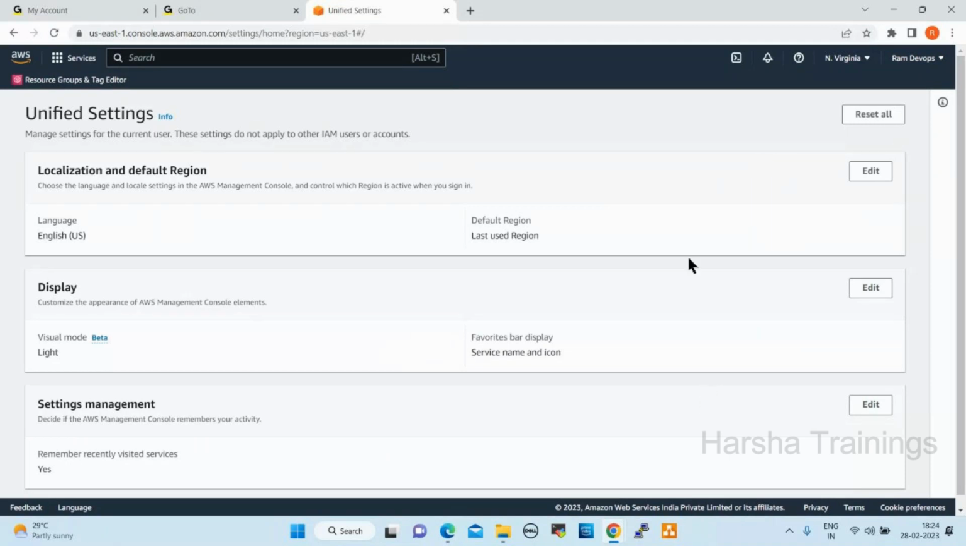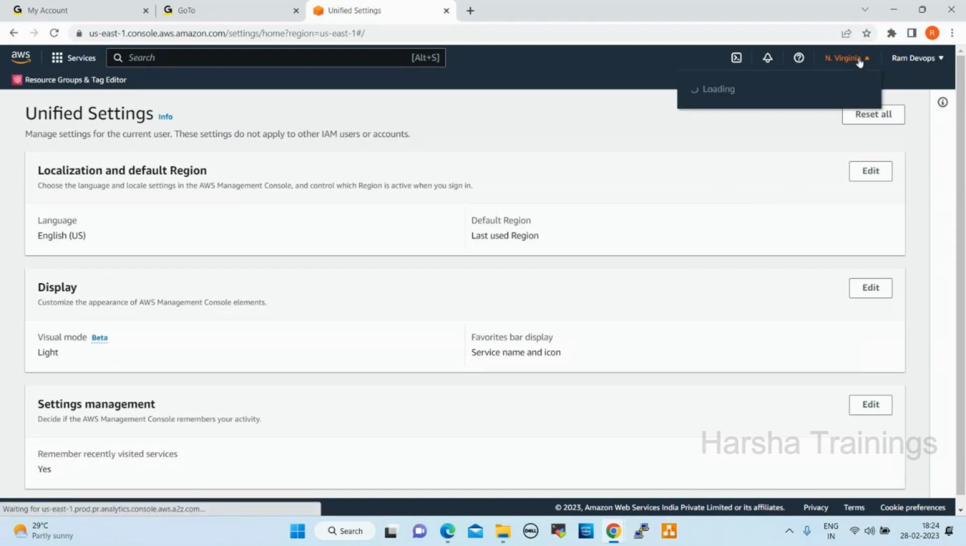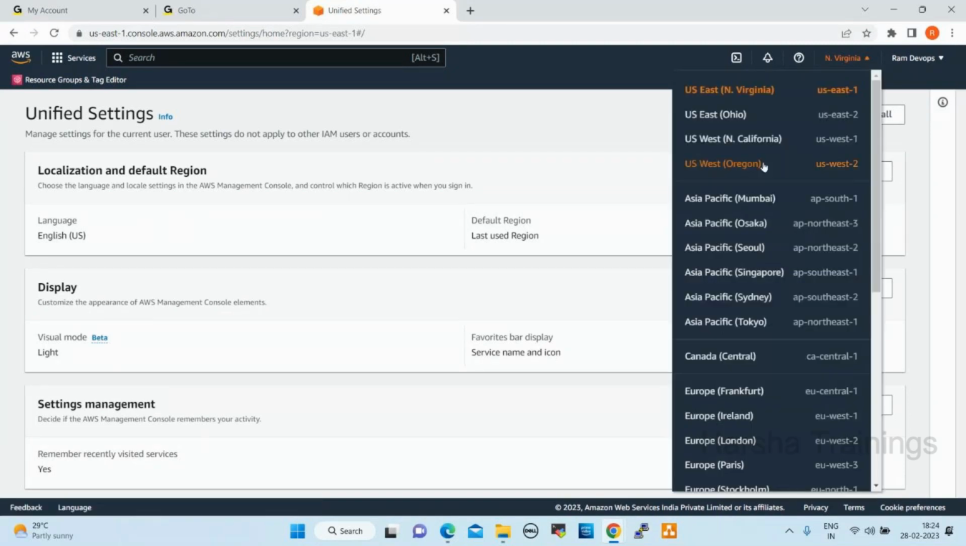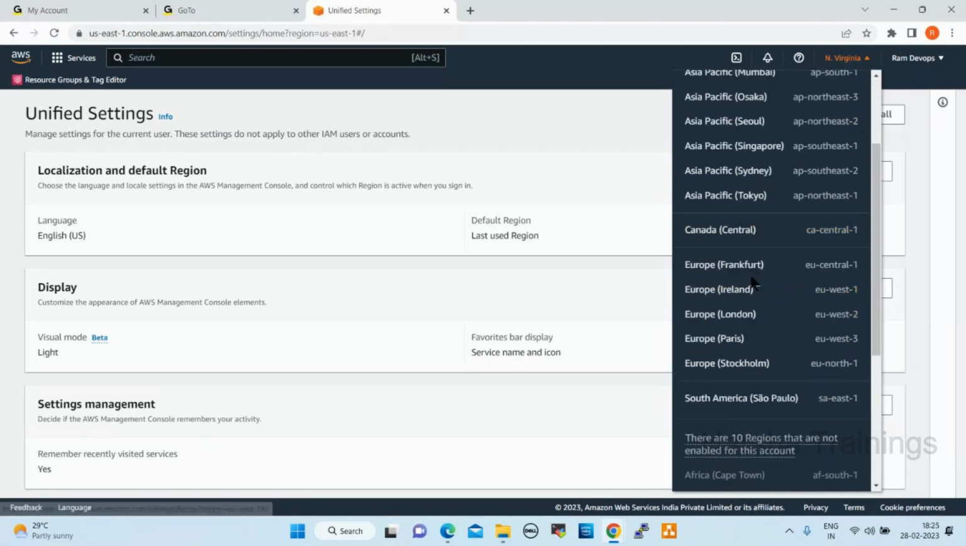Next one, if you see here, it is showing North Virginia. This is a region. If you check here, we have so many regions available: US East Ohio, US West North California, US West Oregon, Asia Pacific Mumbai, Osaka, Seoul, Singapore, Sydney, Tokyo, Canada Central, Europe Frankfurt, Ireland, London, Finland, Paris. These are all regions.